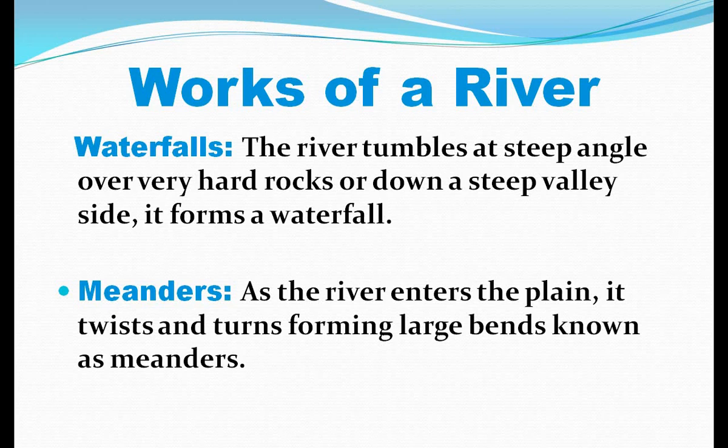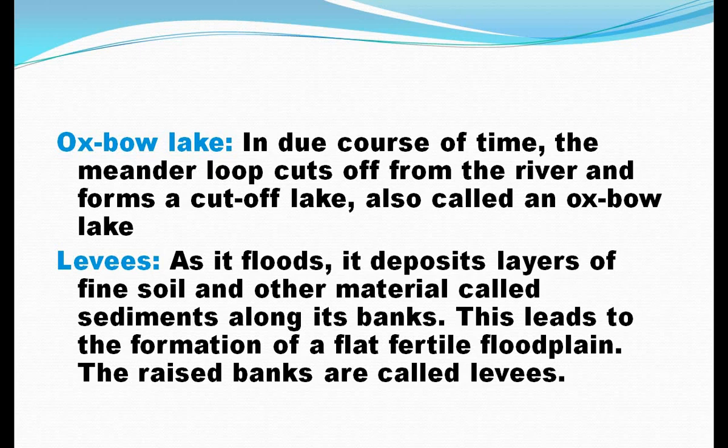So in the middle stage, when the river enters the plains, it twists and takes many large bends, and these large bends are known as meanders. And the next one is the oxbow lake. In due course of time, the meander loop is cut off from the river and forms a cut-off lake, also known as an oxbow lake, because the shape of this lake is like the bow of an ox.